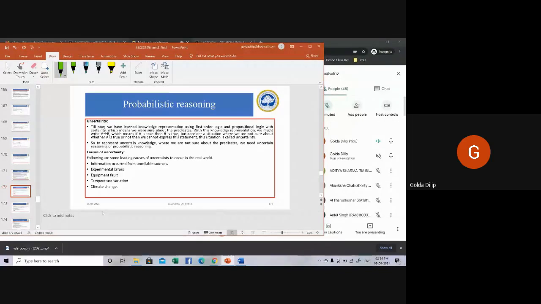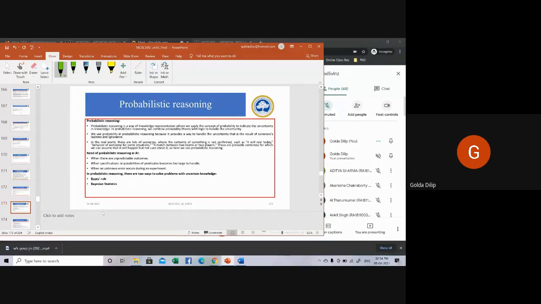Okay, so what are the causes of it? It could be unreliable information, or information from unreliable sources, or some experimental errors, or faulty equipment, temperature variation or climatic changes. So these could all be the causes of uncertainty.